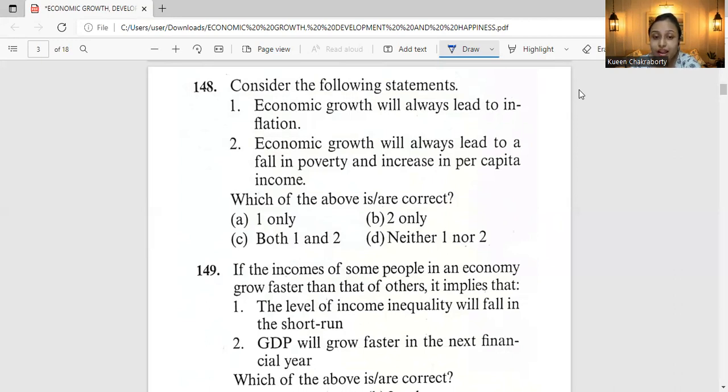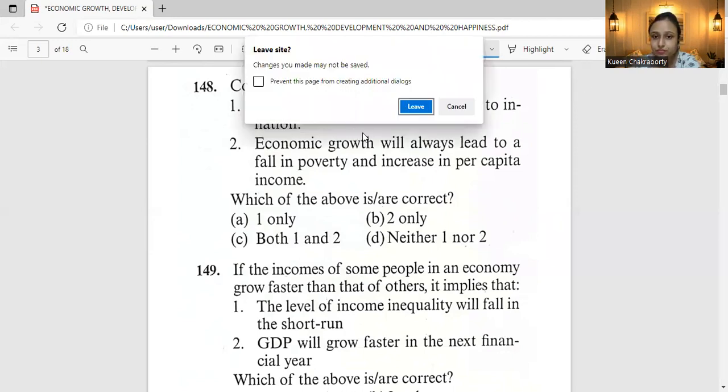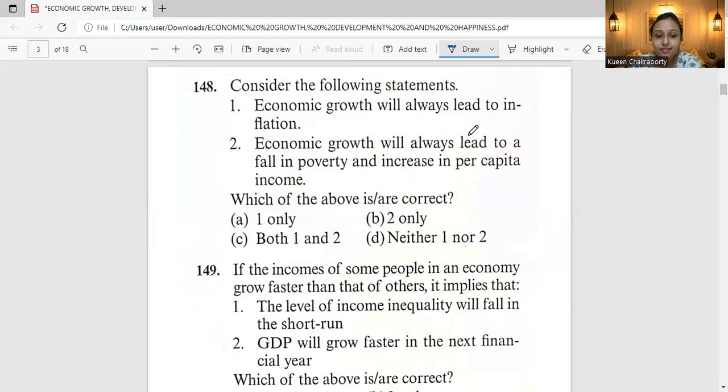Whereas on the other hand, if we consider supply outstrips demand due to high growth, then prices will again be depressed. Now coming to the second statement that we have. High growth is necessary for reducing poverty. Definitely it is very important. But high growth may not always reduce poverty.